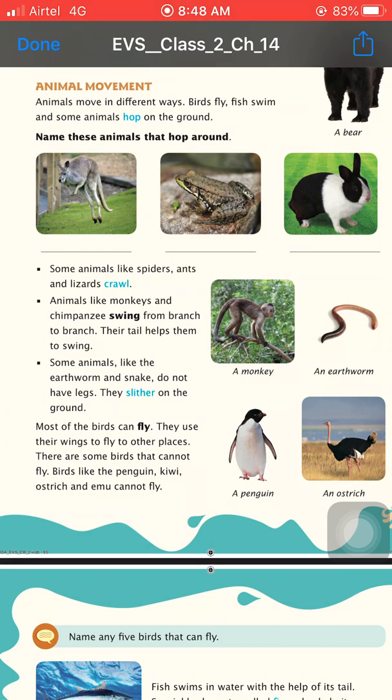In a zigzag manner, that is known as a slither, and the animals are earthworm and snakes.